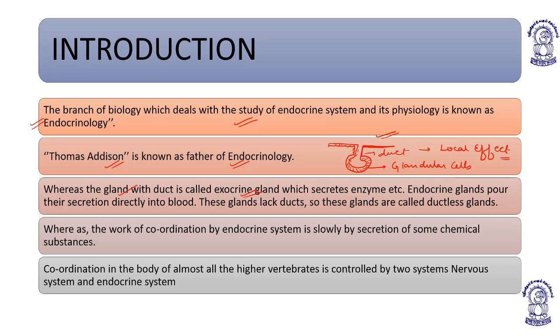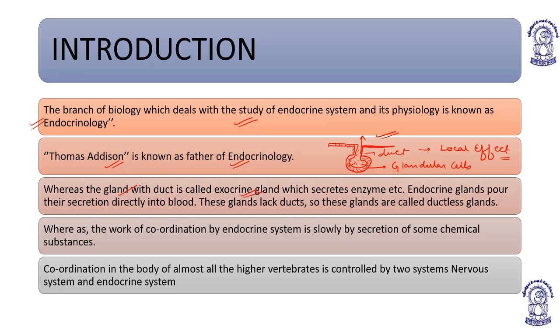The secretion gets filled up here and is passed through the duct. Whereas the endocrine glands produce hormones, and the hormones come directly into the blood and then reach the target organ.